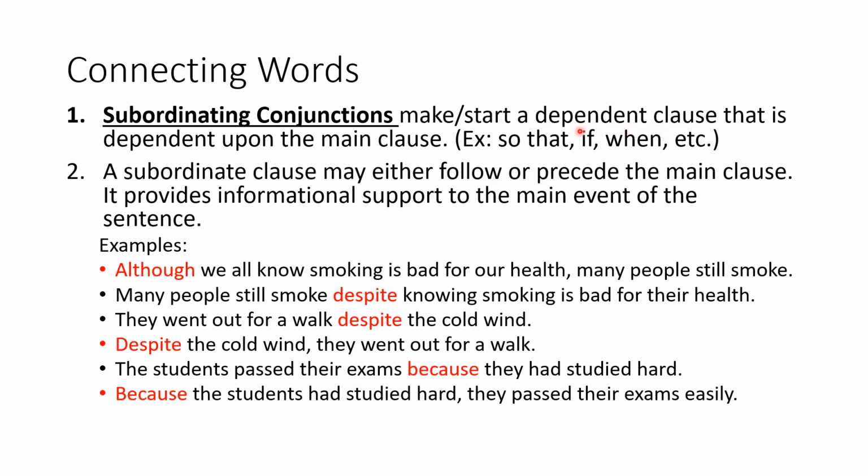A subordinate clause or a dependent clause is dependent upon the main clause. Examples of subordinating conjunctions are so that, if, and when. A subordinate clause may either follow or precede the main clause. It provides informational support to the main event of the sentence.